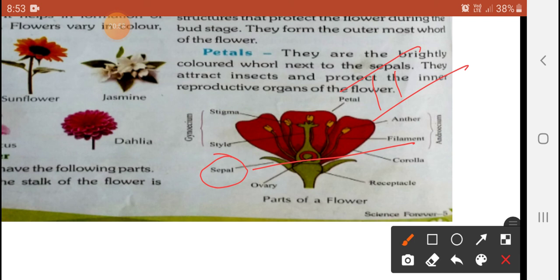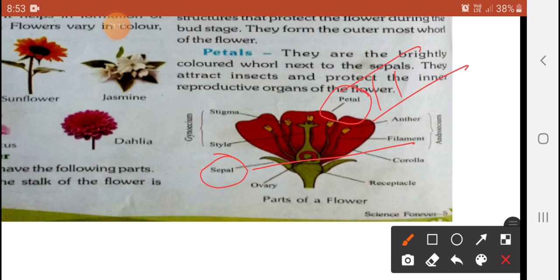You will observe they are bright colored and hold the next to the sepal. They attract insects and protect the inner reproductive organs of the flower. Yes, see next you will see here, my dear student.